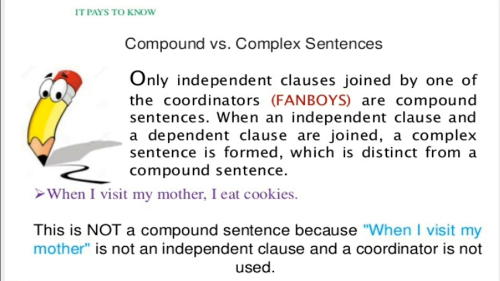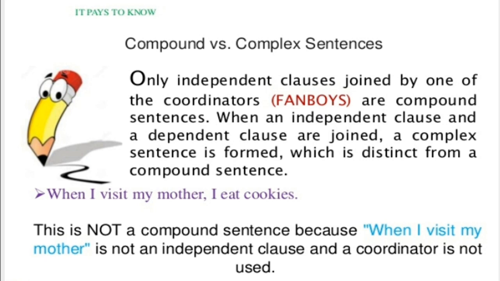Now let us see the difference between compound and complex. Compound versus complex. Only independent clauses joined by one of the fanboys coordinators are compound sentences. When an independent clause and a dependent clause are joined, a complex sentence is formed, which is different from a compound sentence.